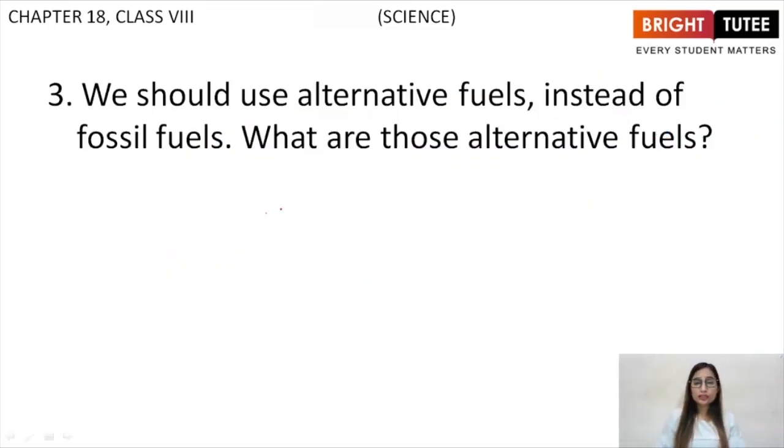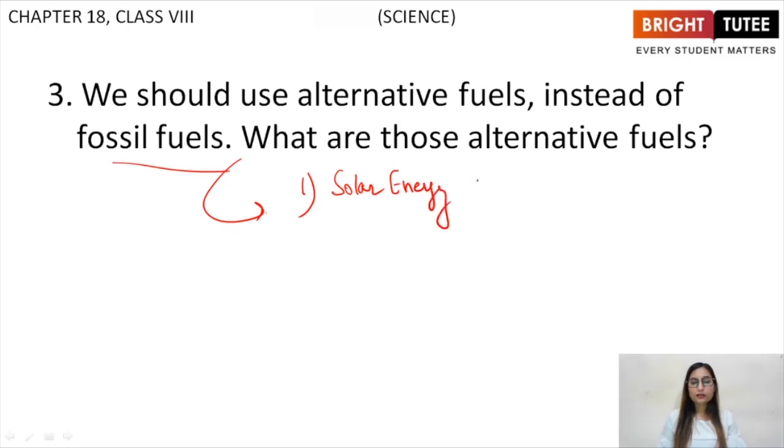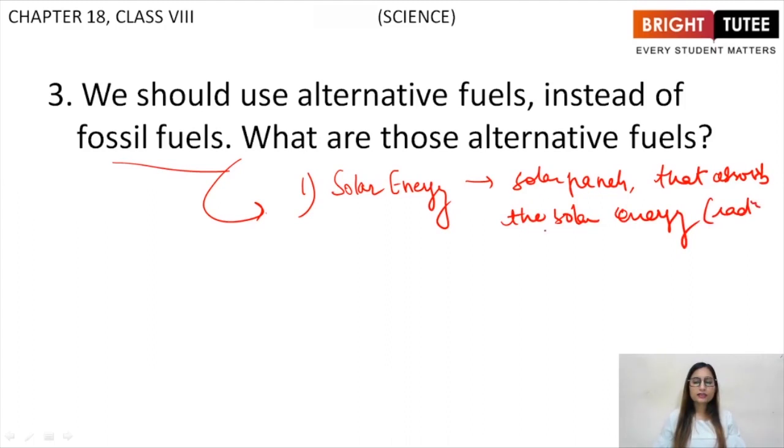Then we should use alternative fuels instead of fossil fuels. What are those alternative fuels? First one being solar energy, right? We must construct solar panels that absorb the solar energy, that is the radiations from the sun, and get converted into another kind of energy such as electricity, which is utilized widely all over the world.